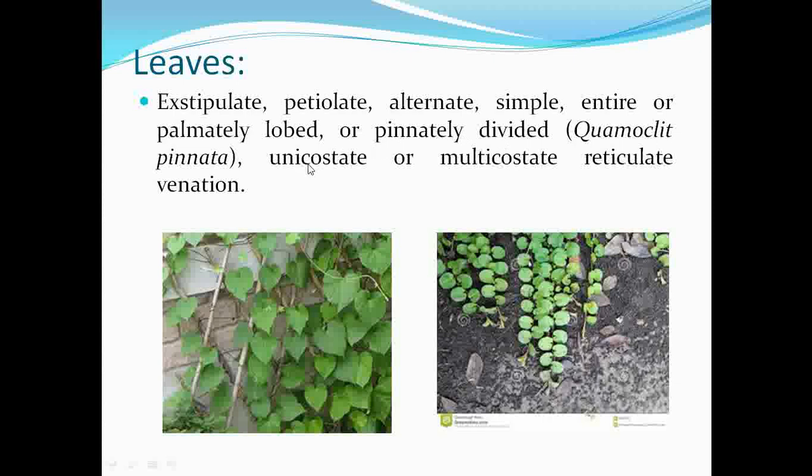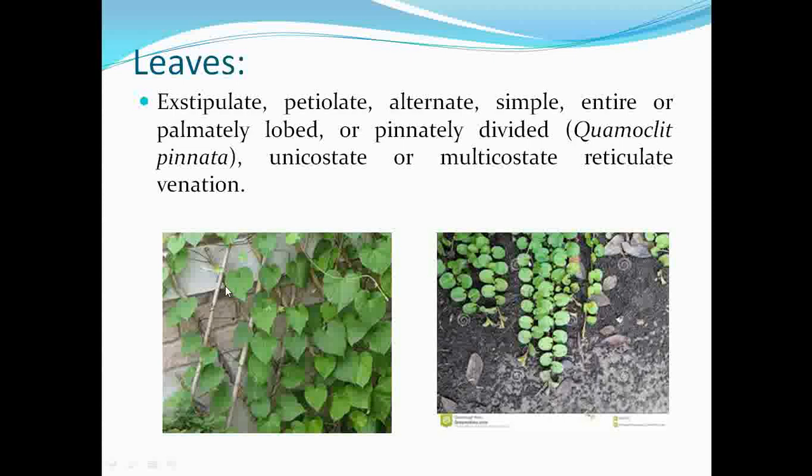Some of the leaves are unicostate or multicostate. The meaning of unicostate is that they show the presence of only a single vein; the veins are not laterally divided further. Multicostate means they show the presence of more than one vein, which shows reticulate venation. So this is about the leaves occurring under the family Convolvulaceae: the leaves are exstipulate, petiolate, having alternate phyllotaxy. Leaves are simple, in some members palmately or pinnately divided. They may be unicostate or multicostate, and they show reticulate venation.